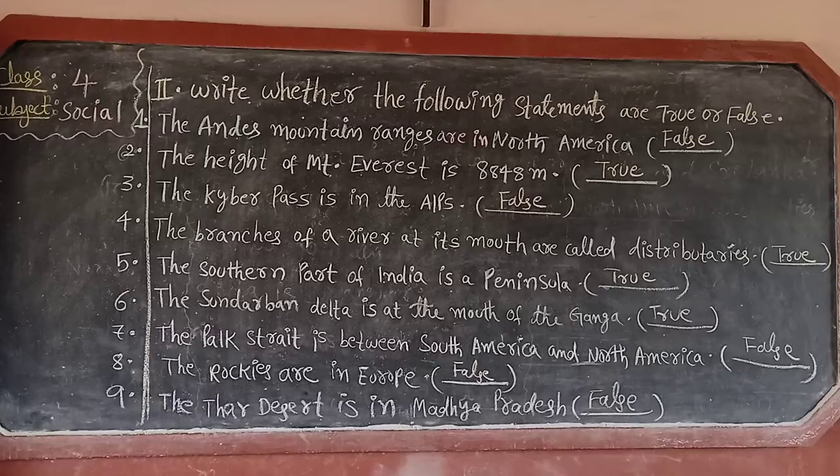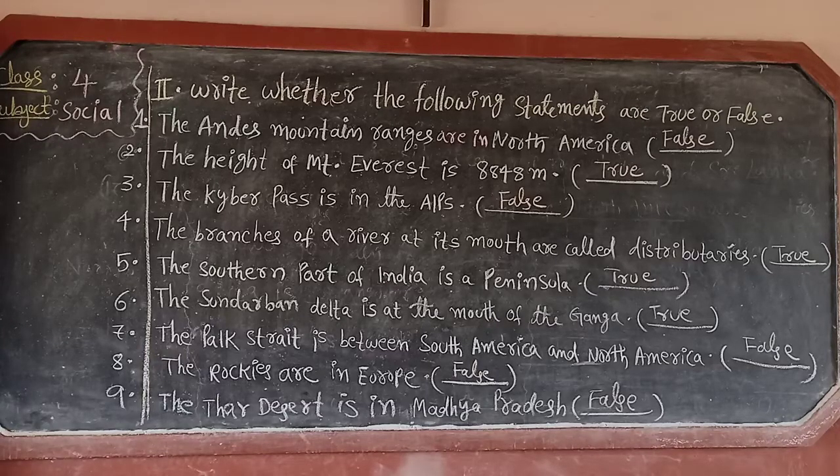False. Answer is false. Okay? Next, second one. The height of Mount Everest is 8,848 meters. Is this sentence true or false, children? True.